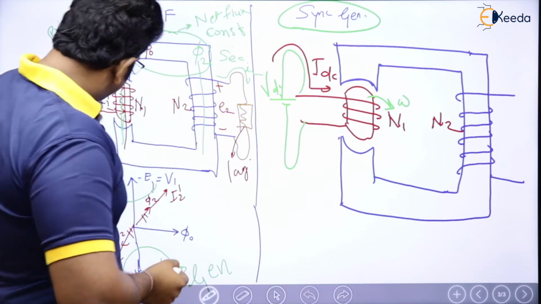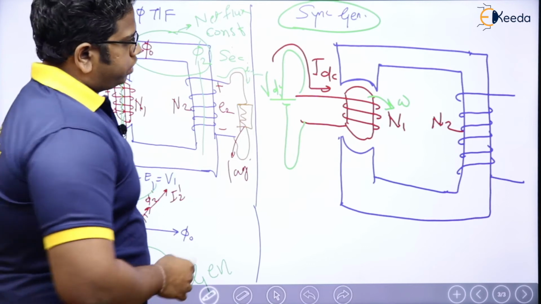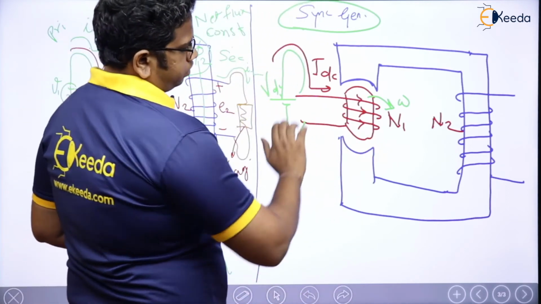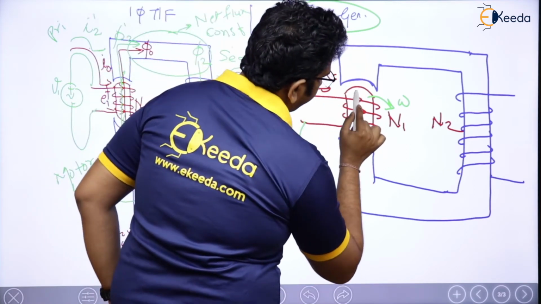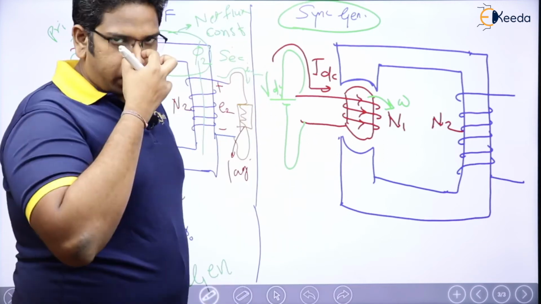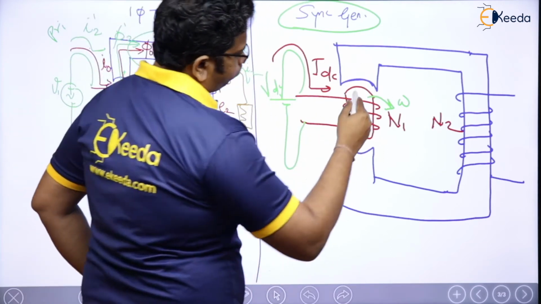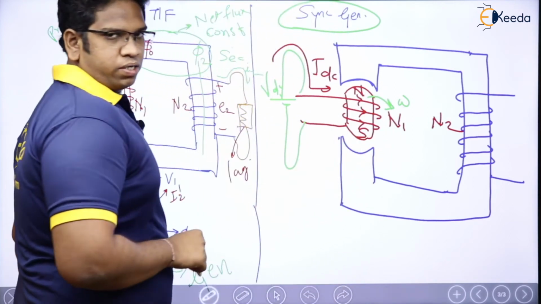Remember that here it was AC, here it is DC now, right? IDC current will flow through this winding, which means what is going to happen? Flux is going to be in the upward direction, outgoing from the rotor. If flux is outgoing from the rotor, this becomes the north pole and this becomes the south pole, and this is going to be rotated.